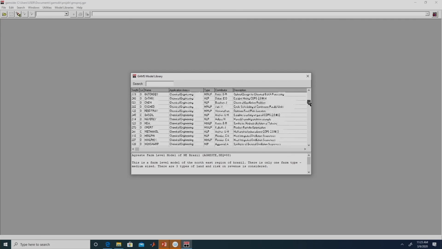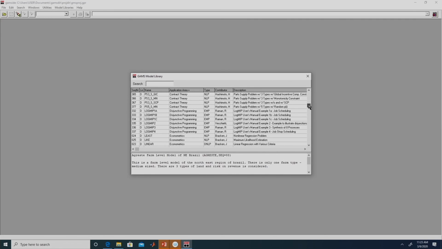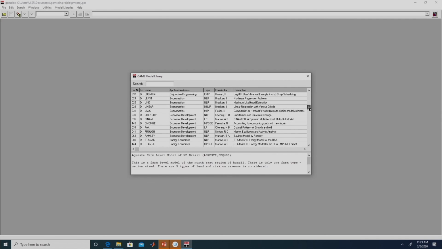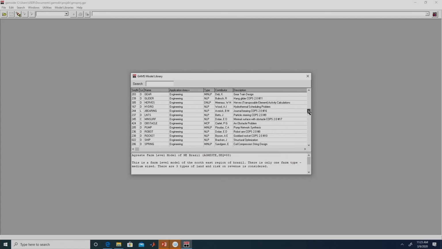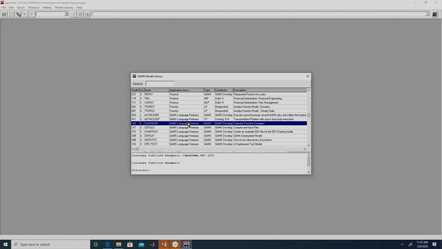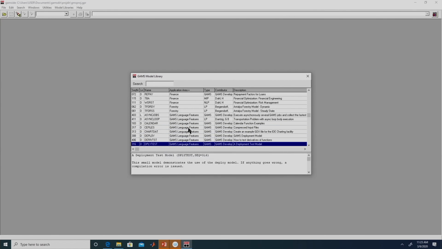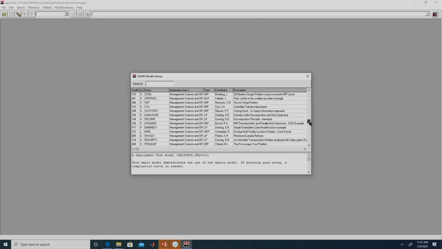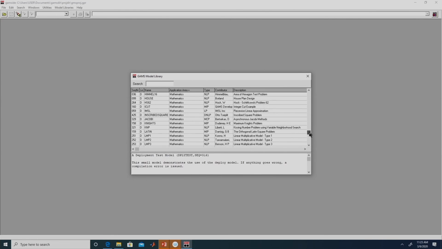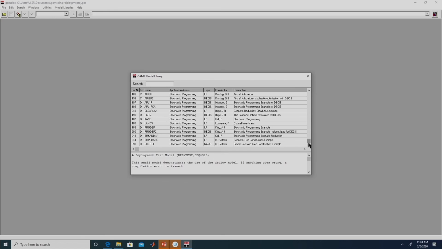We have applied general equilibrium, chemical engineering problems, disjunctive problems, problems from energy economics, then we have engineering problems, finance problems, and these problems basically show some of the advanced features of the GAMS language. These are a set of problems from management science and operations research. These are some problems from mathematics, and then we have microeconomics, statistics, and stochastic programming.